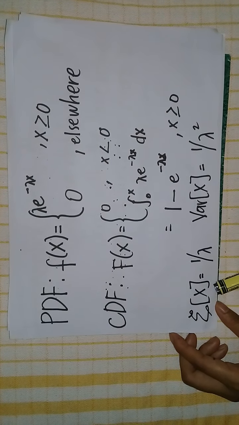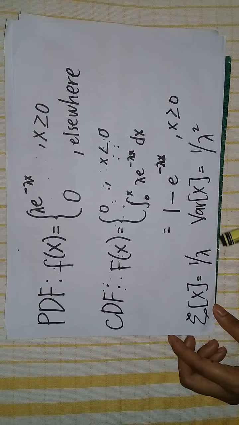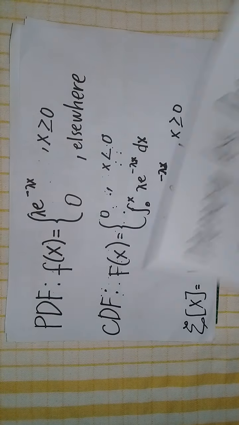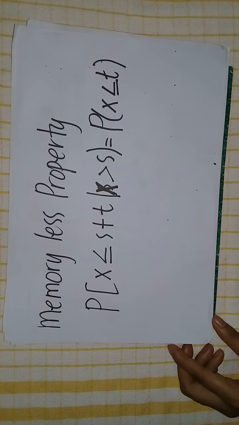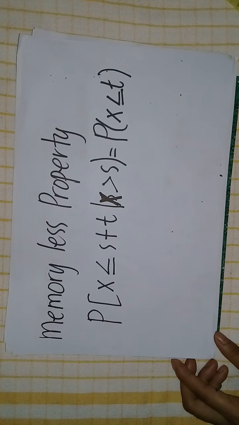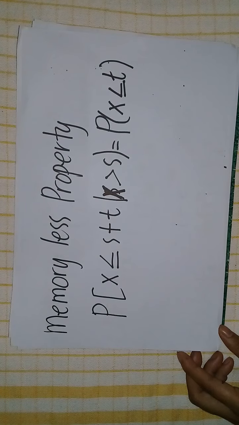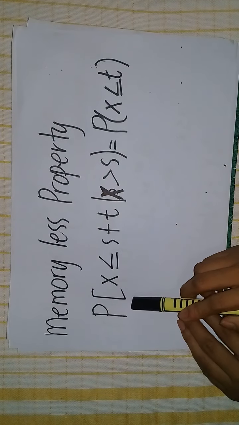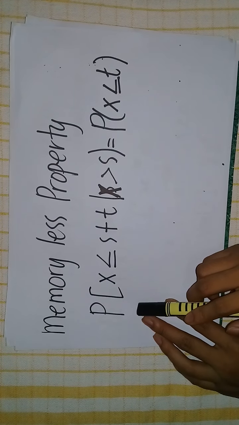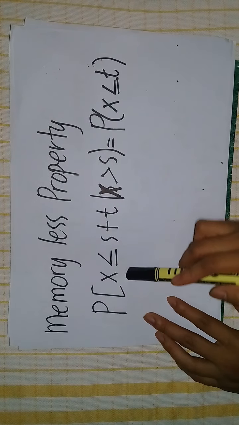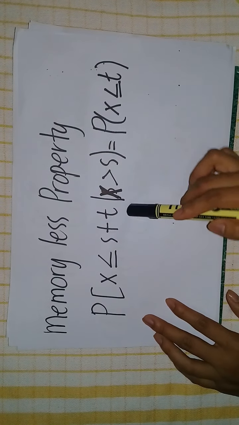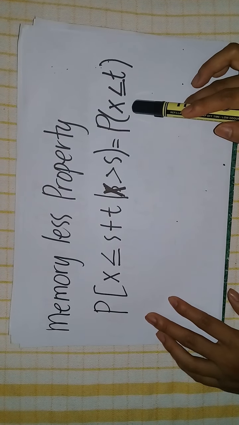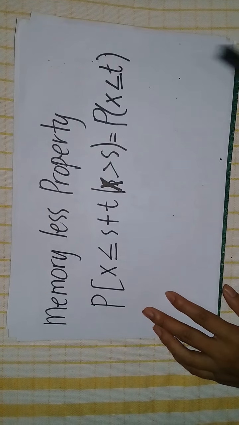The exponential distribution mean is equal to 1 over lambda, and its variance is 1 over lambda squared. Now, the exponential distribution has what we call the memoryless property. Memoryless property means that the expected time until the next event is the same no matter how long since the last event occurred. And here we have the formula for the memoryless property. Probability of x less than or equal to s plus t, given that x is greater than s, is equal to the probability that x is less than or equal to t.